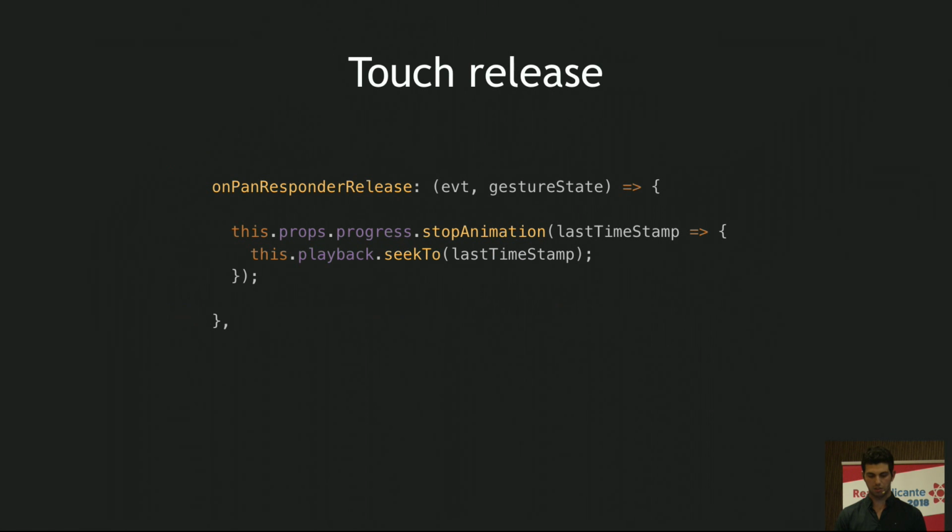And last but not least, on the touch release, we call stop animation to flush all the set value calls done in the move phase and get the real, last progress animated value, on the callback. And we call seek to, as we illustrated before, just to indicate to the native side, hey, this is the new value that we sought to, so when we play again, you need to go there.